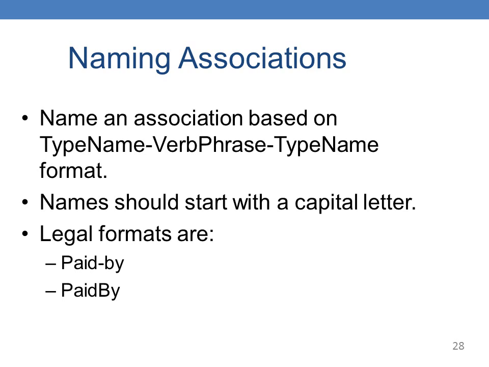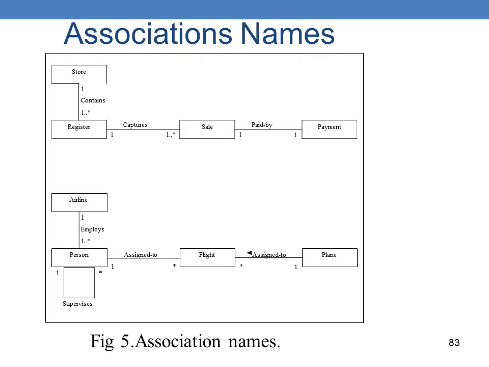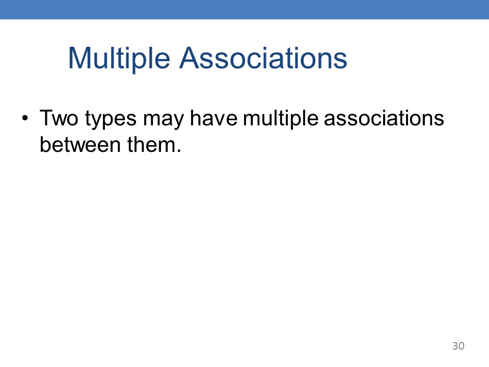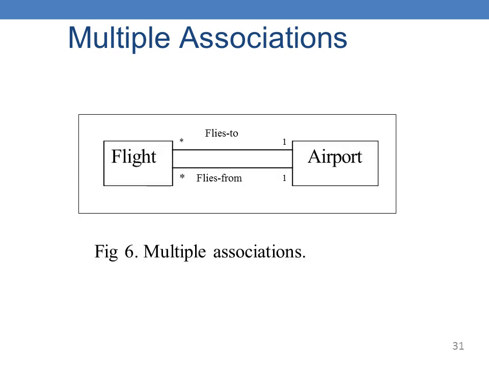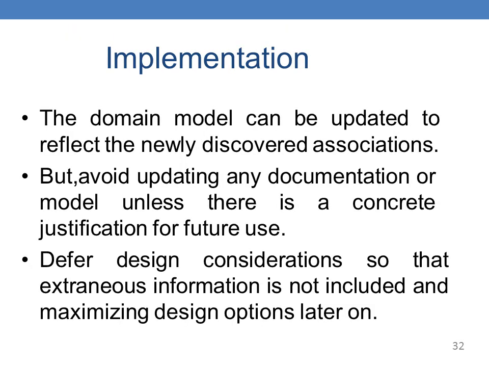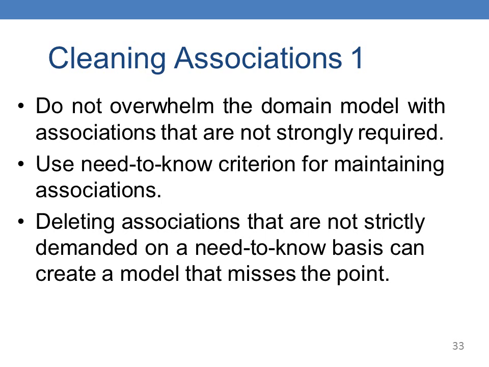Naming an association: it is in the format type name, verb phrase, type name. For example, like this. Multiple associations: two types may have multiple associations between them. So this is a multiple association. Two lines are there, files to and files from. This is an example of common association where A is logically contained in B: item description, catalog. These are all more different types of feature use.